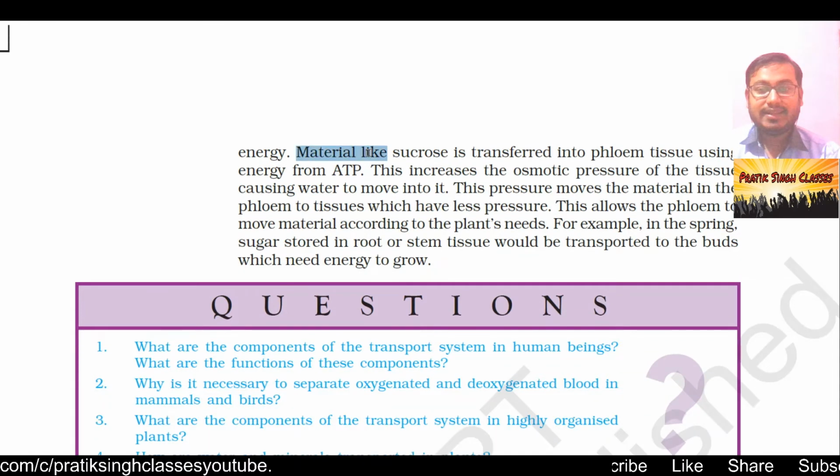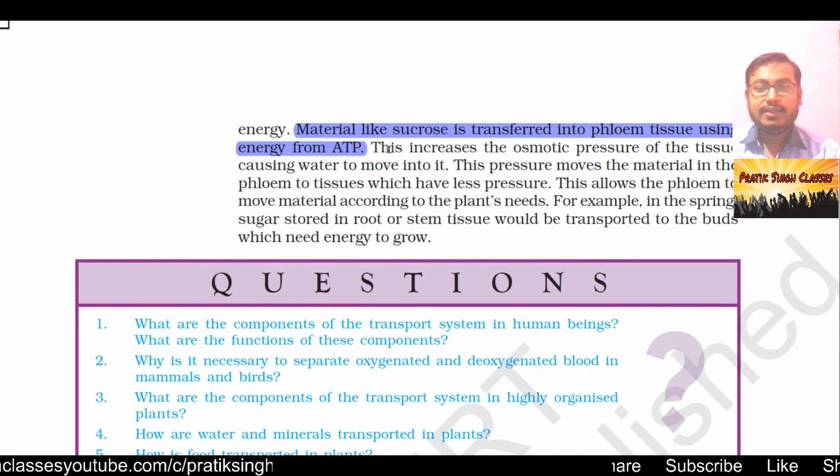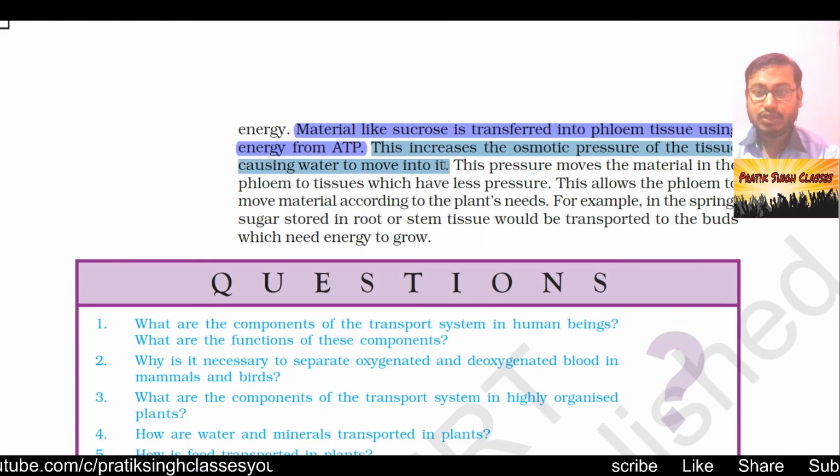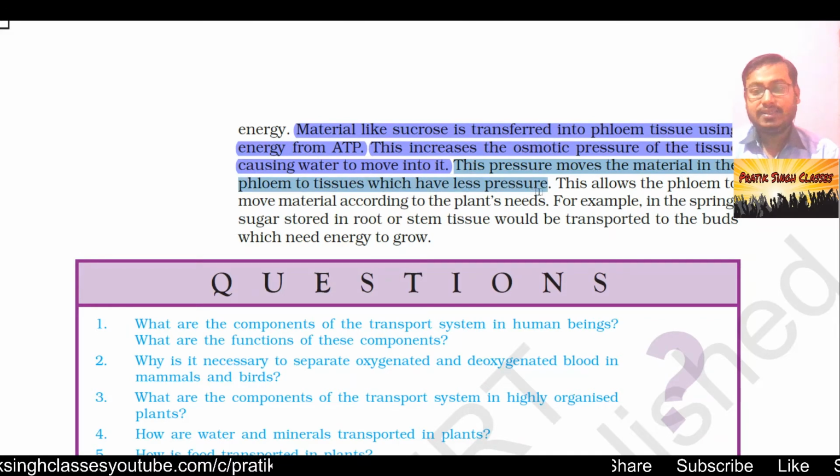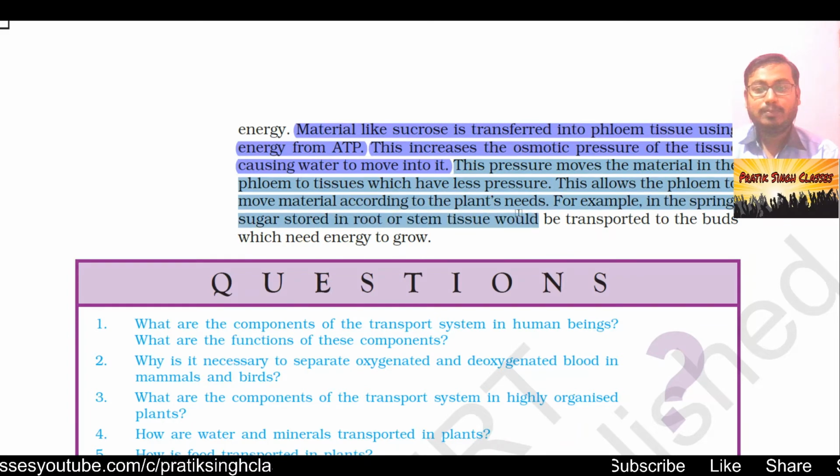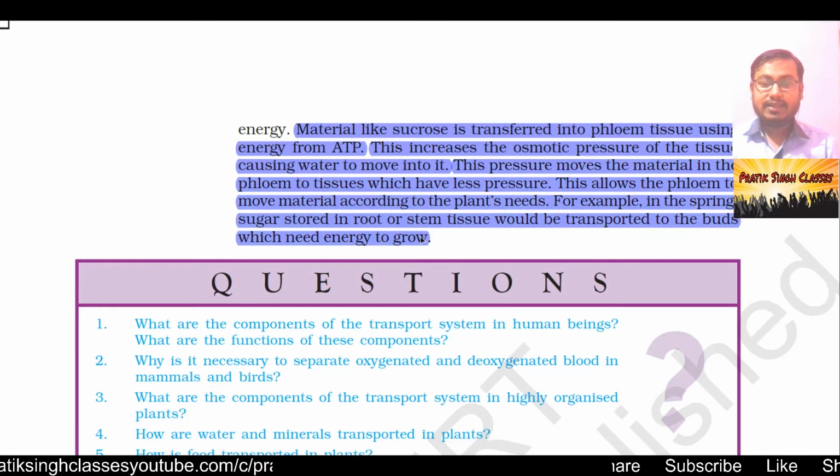Material like sucrose is transferred into phloem tissue using energy from ATP. This increases the osmotic pressure of the tissue, causing water to move into it. This pressure moves the material in the phloem to tissue which has less pressure. This allows the phloem to move material according to the plant's needs. For example, in the spring, sugar stored in root or stem tissue would be transported to the buds, which need energy to grow.